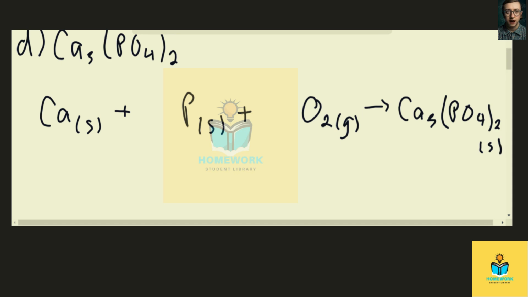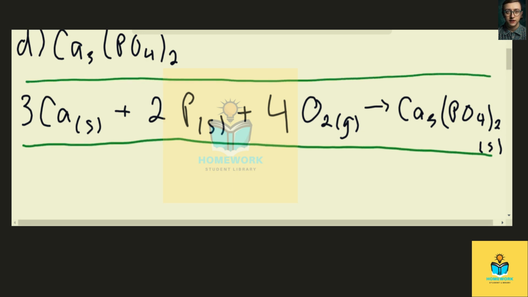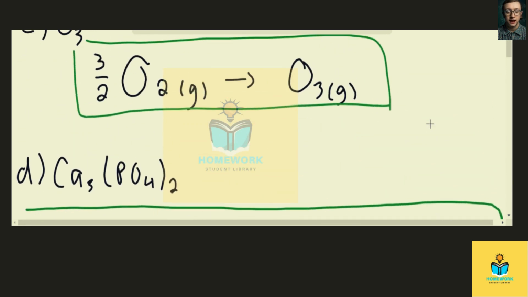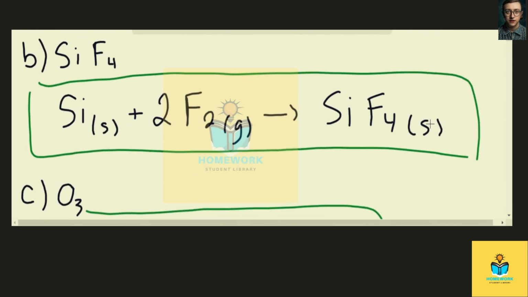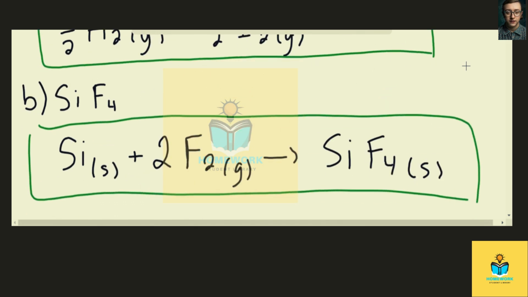Now we just need to balance this out. So we have a 3 in front of the calcium, a 2 in front of the phosphorus, and a 4 in front of the oxygen. And that is our final equation for that compound. And now remember, for all of these equations and these standard formation reactions, the reactants are all going to have a standard formation enthalpy change of 0, since they're all in their standard states and their elemental forms.